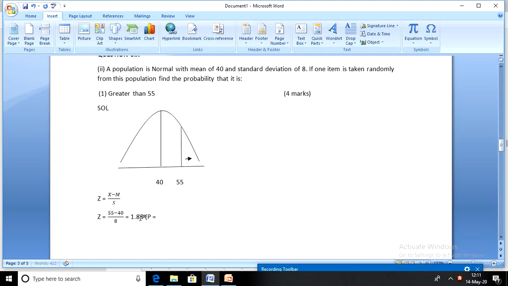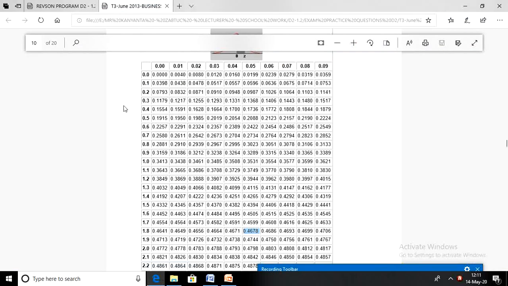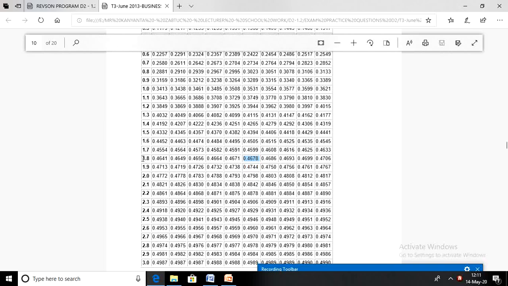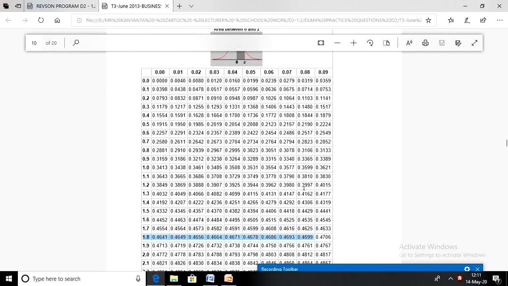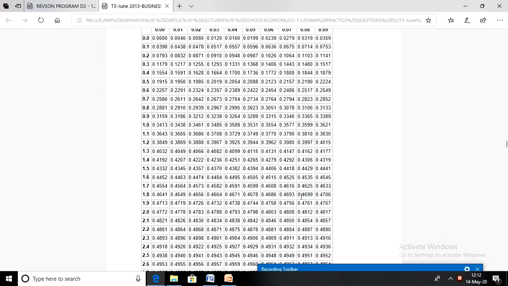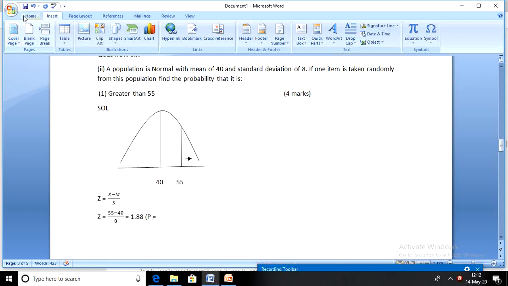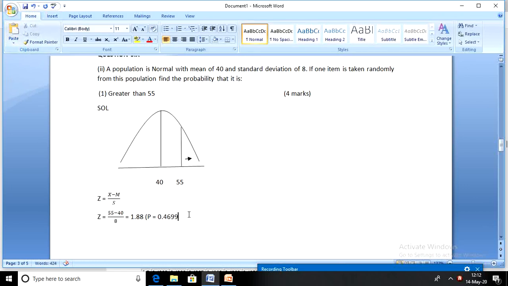Probability is going to be equal to, we go to the normal table to get the actual area between 40 and 55. Row number 1.8 under column 0.08. That's the column 0.08. We pick the value there. This is 0.4699. That's the probability that relates to that area.